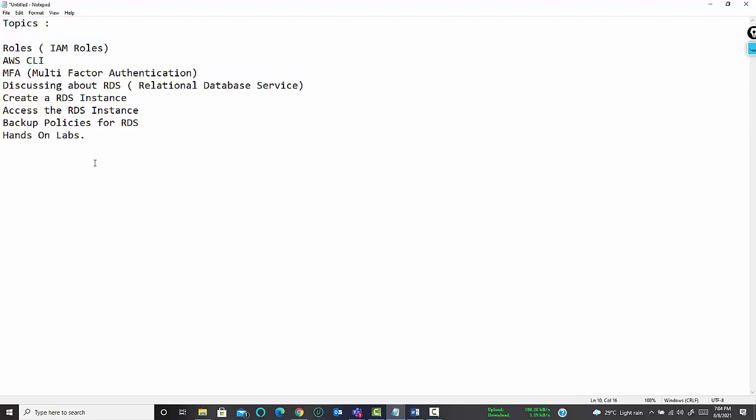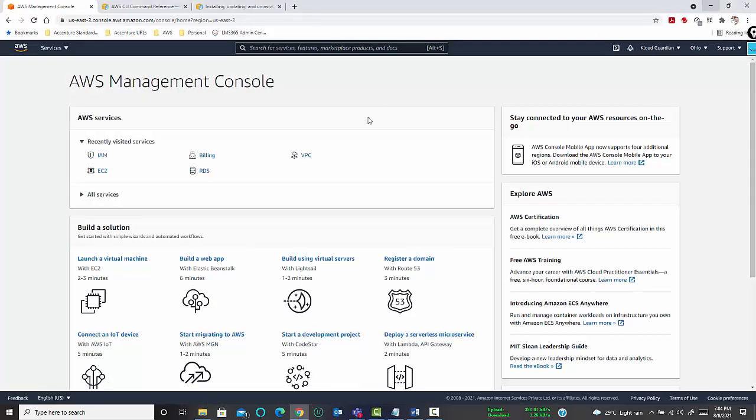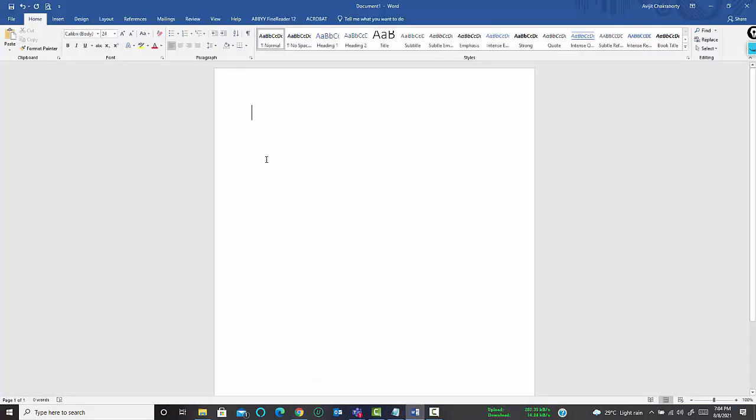So to start with, let me start with IAM roles. Before starting with IAM roles, there is one thing I want to discuss. Yesterday we discussed policies, right? Can any one of you give me a brief functionality of policies, where we can use these policies, whether it's an AWS managed policy or a custom policy?